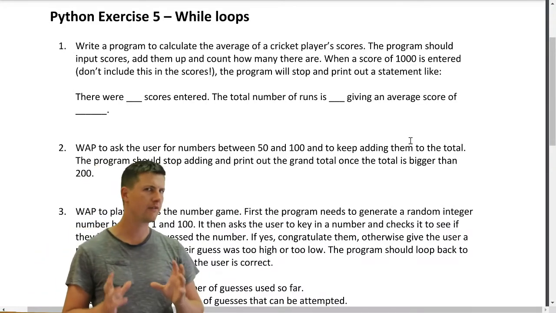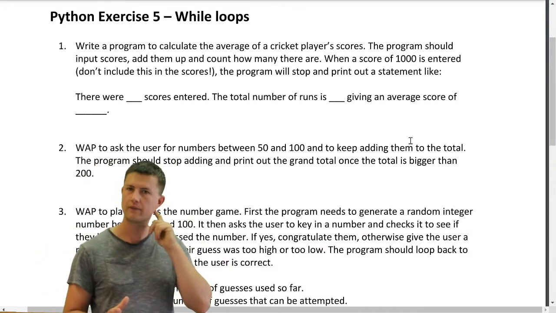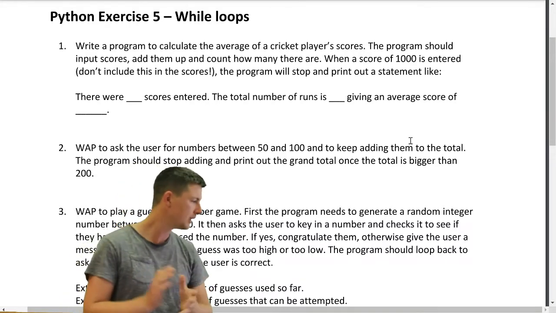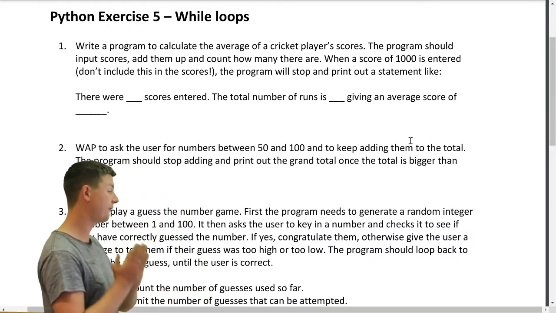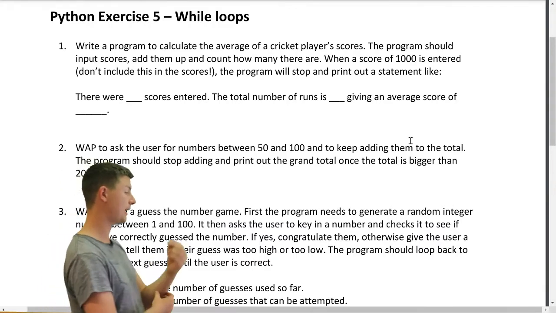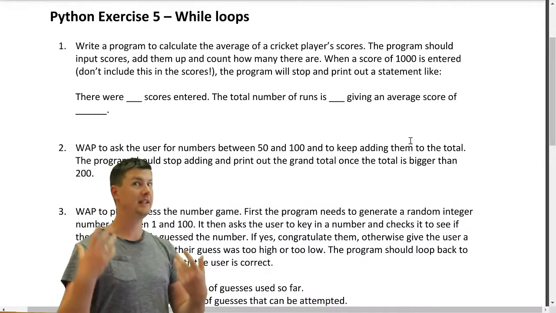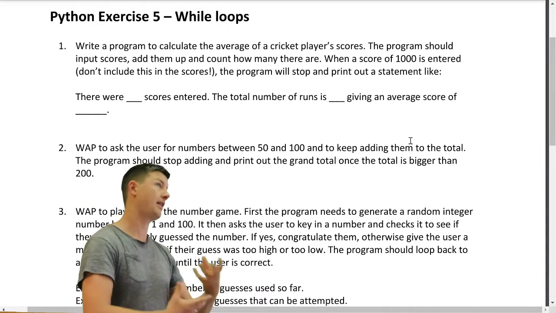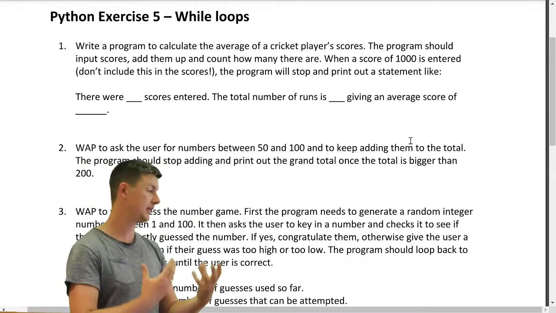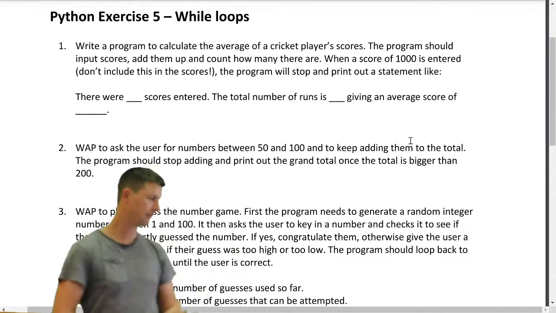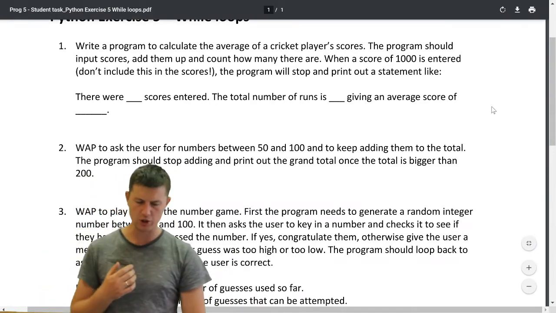If you can't quite figure that one out, maybe ask your teacher or have a look around. I'm sure somebody would have done this. What you need that to say is if our number isn't 1,000, keep looping. Right? So let's look at number 2.